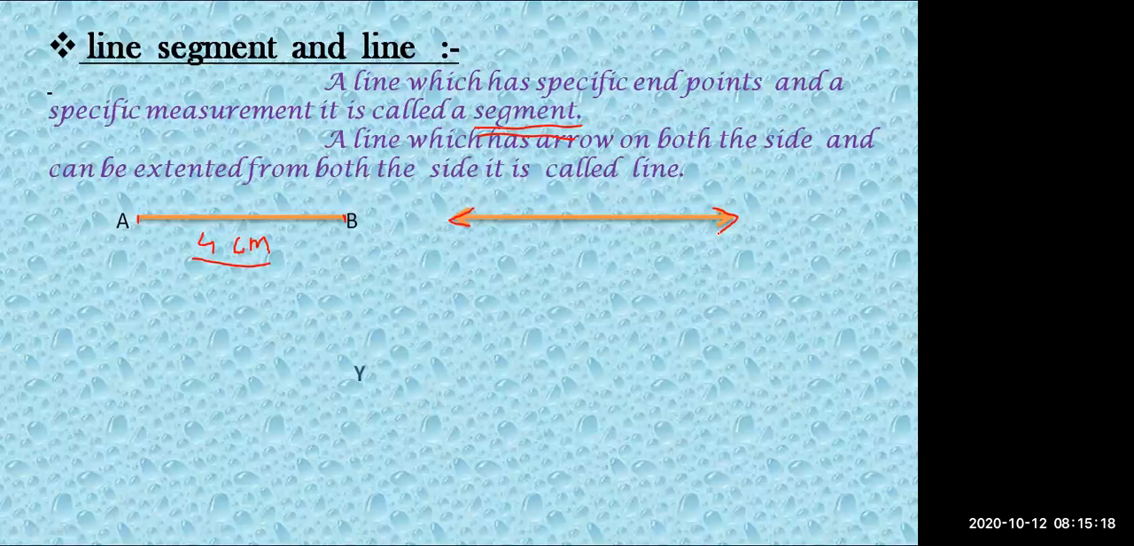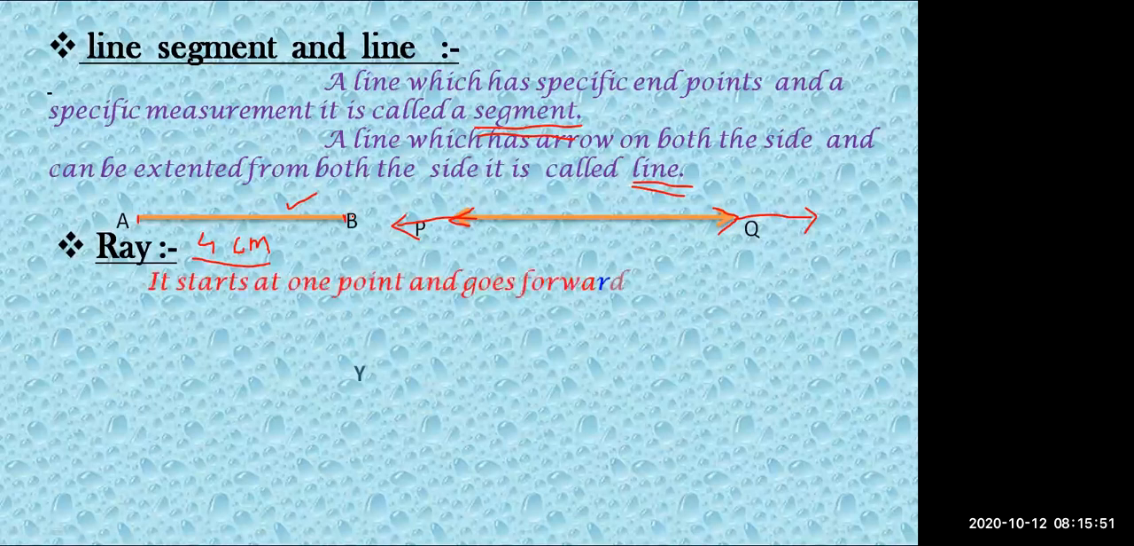Yes, that means it can be extended from both sides, right? I can extend this line here till here also, and I can put an arrow. I can extend this line ahead also, and I can put an arrow. So such lines which have arrows on both sides are called a line. This one is called a segment. When you have arrows, it is called a line, and when you have end points, it is called a segment. Now next is a ray.